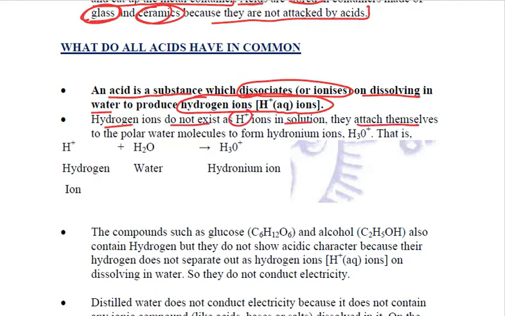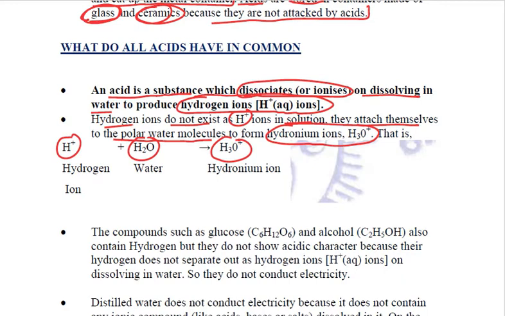They will attach themselves to the polar water molecules and get converted into hydronium ions. These hydrogen ions will react with water and form hydronium ions. So all the acids have these hydrogen or hydronium ions in common. All those substances which liberate hydrogen ions or hydronium ions in water are categorized as acids.